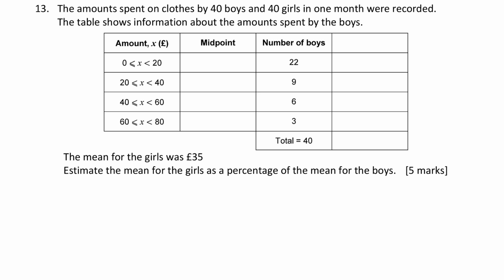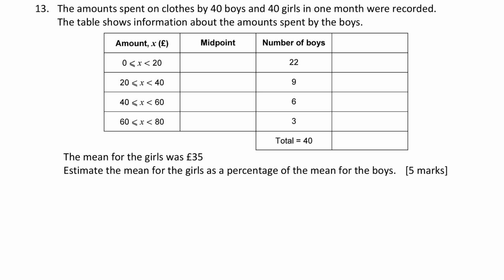The mean for the girls was £35. Estimate the mean for the girls as a percentage of the mean for the boys. Okay, so obviously the first thing I need to do is find what the mean for the boys is. So as I said, the table is already set up for it.